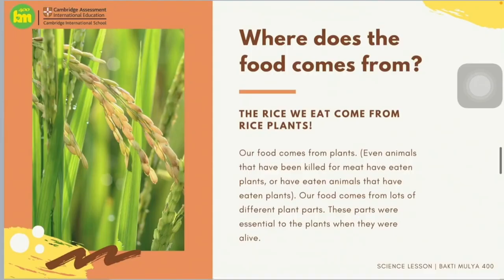And on this slide, you'll see the most needed plants by our country. Do you know what it is? Yes, it's a rice plant. The rice we eat all this time comes from the plants, where these plants provide us with the main source of carbohydrates for the body. So does with the animals that we can eat. Before they die, they'll get food from plants too. So isn't it important for us to take care of the plants, right?